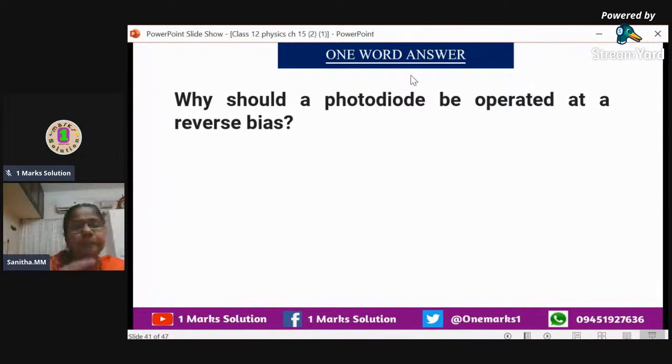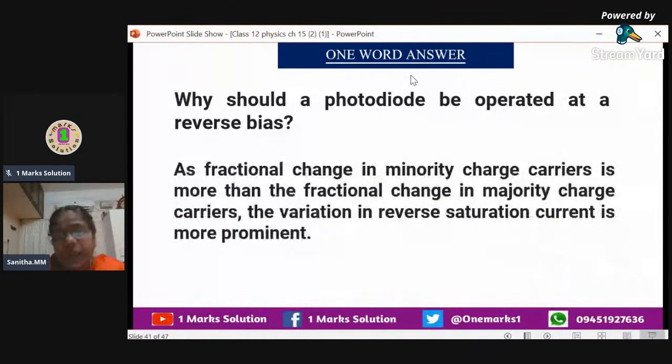Why should a photodiode be operated in reverse bias? This question can also be asked as a 2-mark question. Here we are discussing only the 1 mark answer: the fractional change in minority charge carriers is more than the fractional change in majority carriers. That is delta P by P. Delta P means change; fractional change means the change in P divided by the original one.